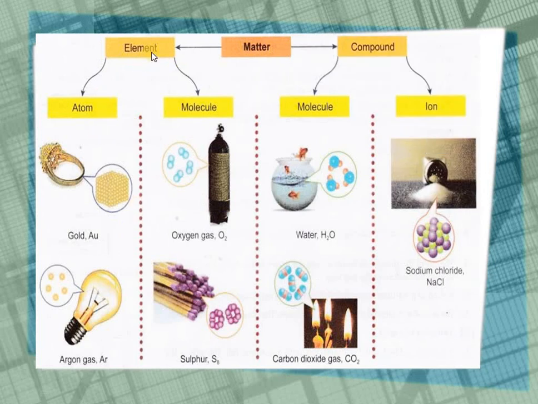So this is the demonstration of how elements are divided into atoms and molecules. This is an example of gold, argon, oxygen, sulfur. This is an example of a molecule, which is a type of element. Here is an example of a compound, H2O and CO2. These are examples of molecules. Iron, NaCl is an example of a compound.